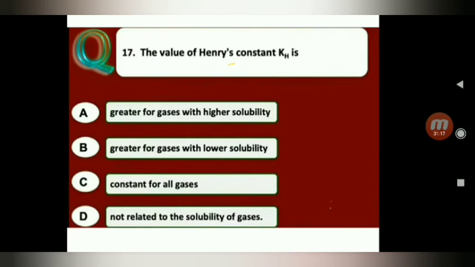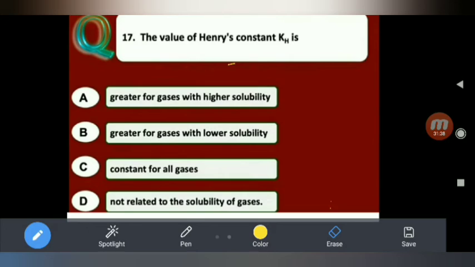Next one. The value of Henry constant Kh is: A, greater for gases with higher solubility; B, greater for gases with lower solubility; C, constant for all gases; D, not related to the solubility of gases. So generally Henry constant Kh is greater for gases with lower solubility. So the answer is B.